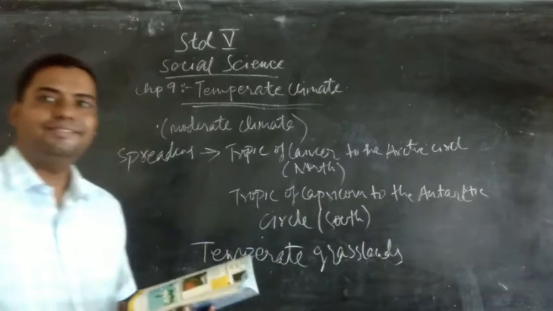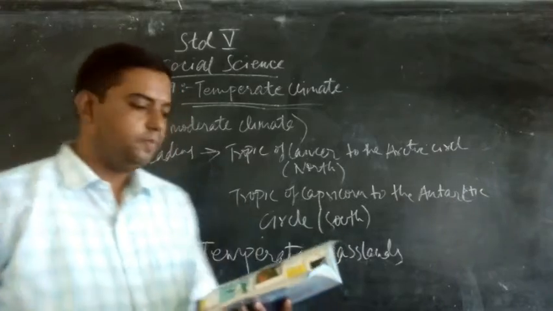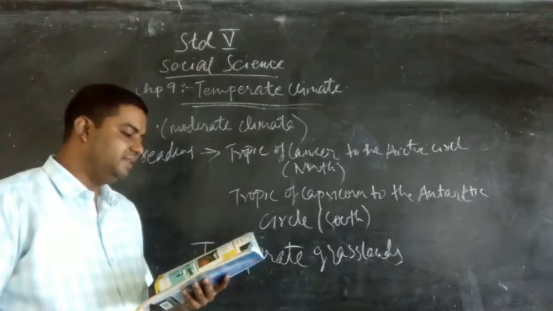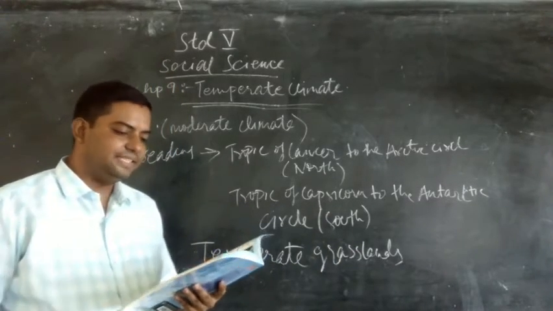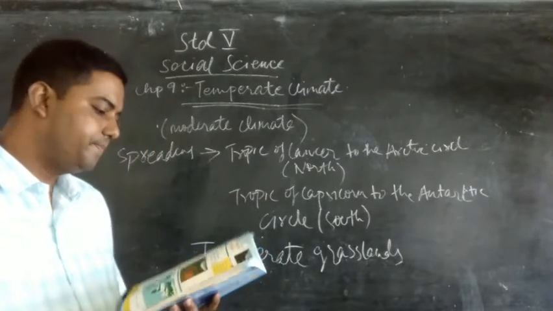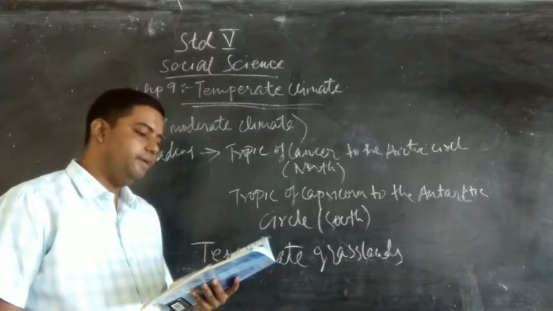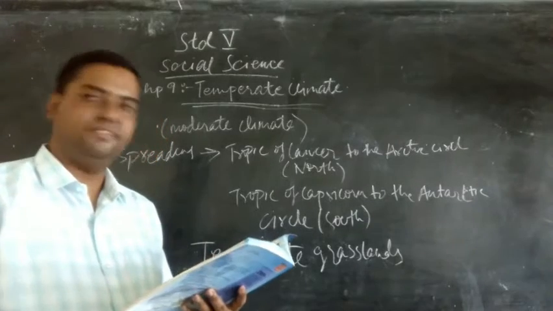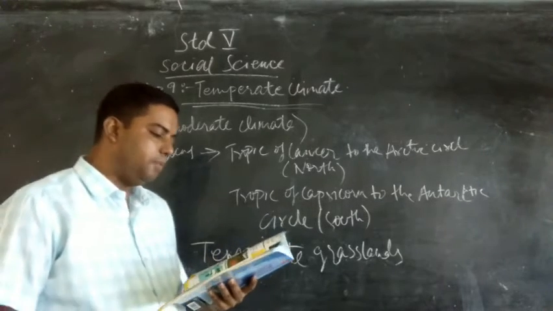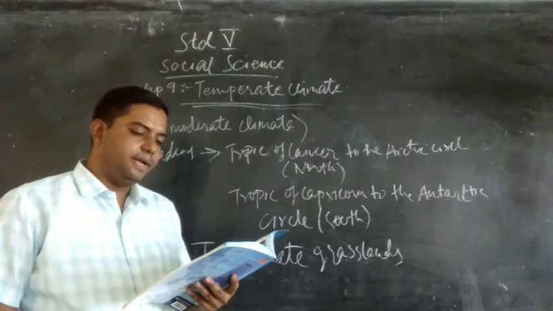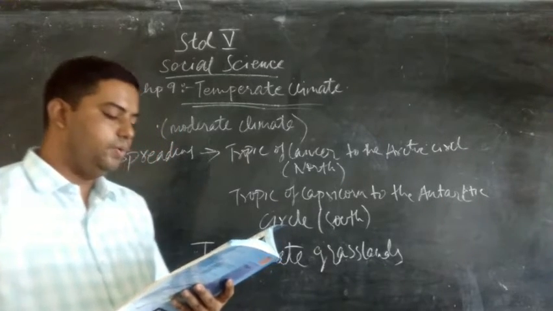Now let's see what this temperate climate is all about. Temperate zone has a moderate climate. The weather is neither too hot nor too cold. This zone experiences warm summers and cold winters. It records a large dynamic range of temperature. Depending upon the distance from the sea, temperate regions receive moderate to low rainfall.